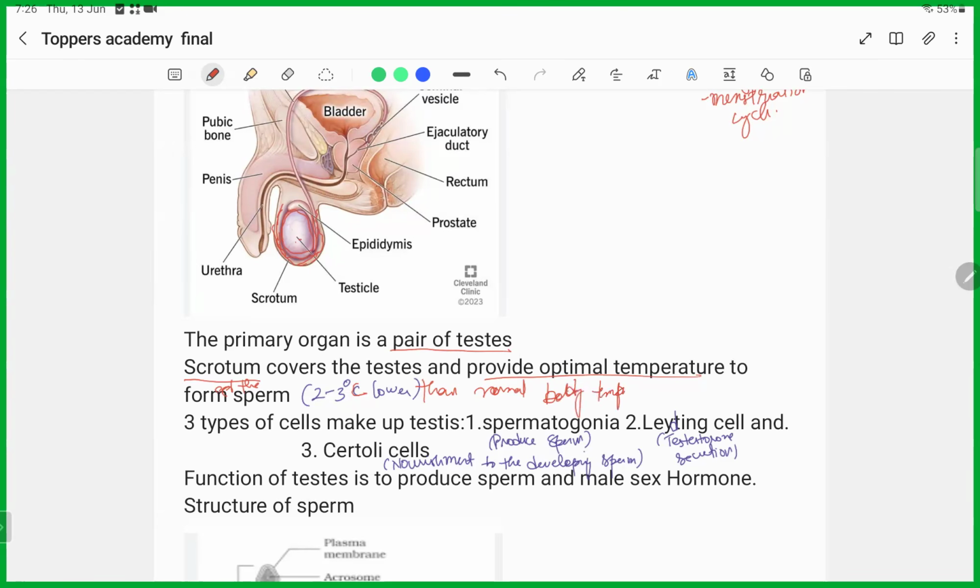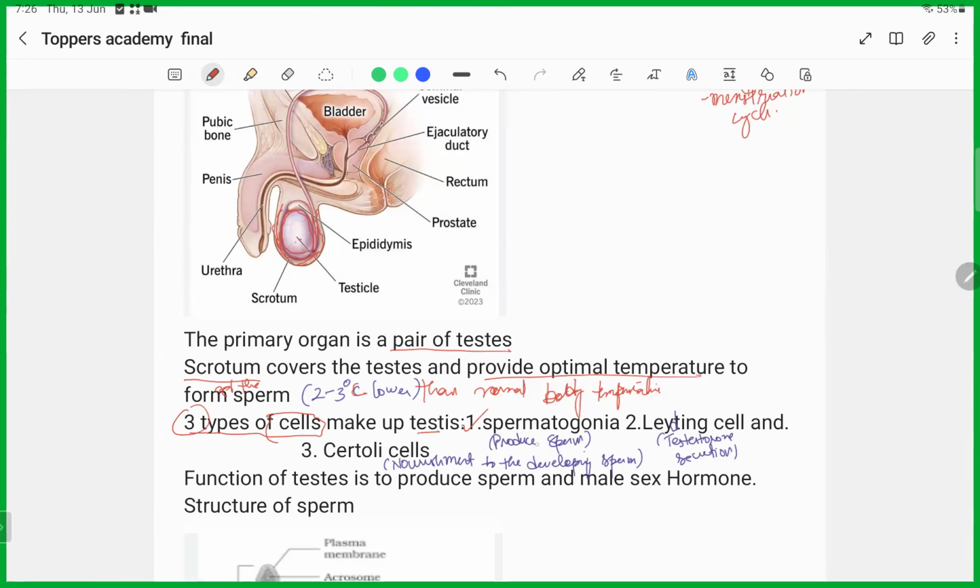So the ideal temperature to form the sperm is 2 to 3 centimeter lower than the normal body temperature, and this will be maintained by the scrotum part of this male reproductive organ. And the primary organ is the testis. So there are three cells that will make up the testis.